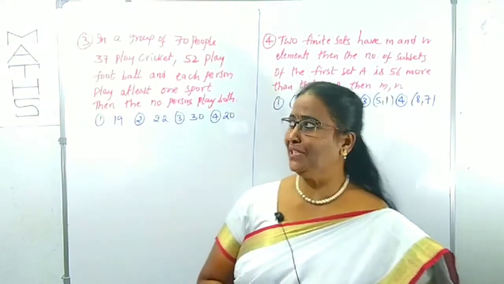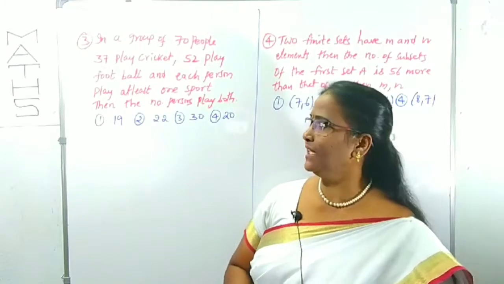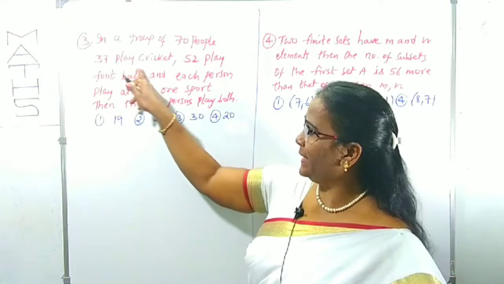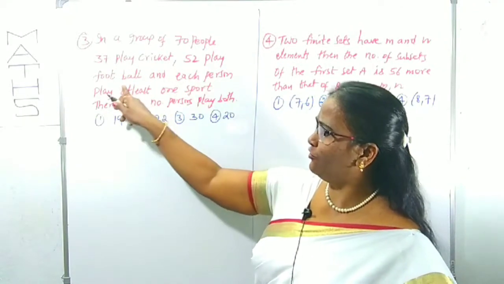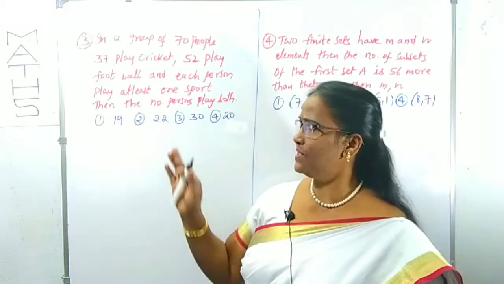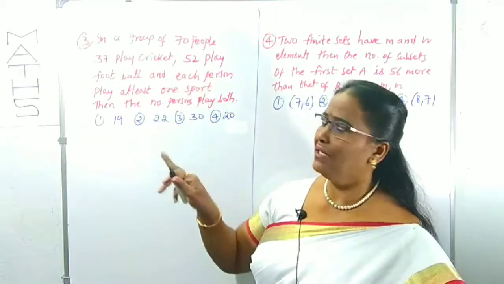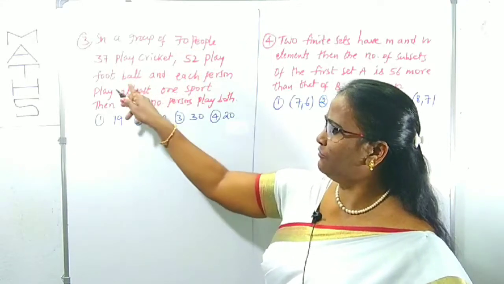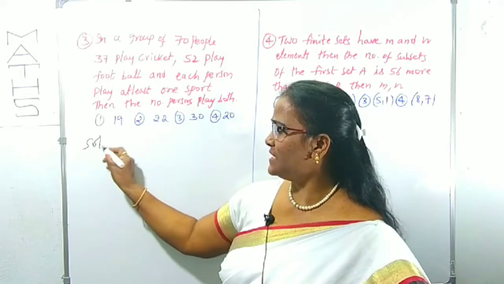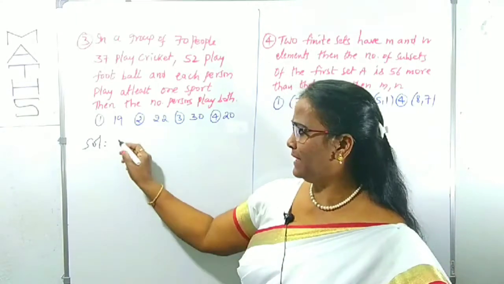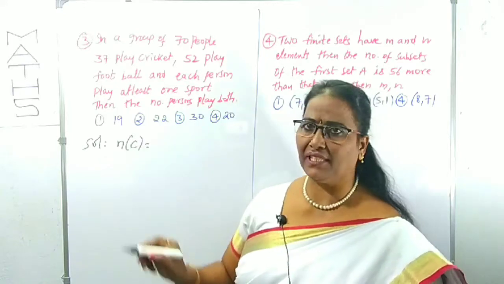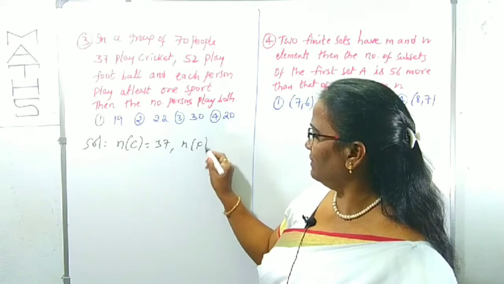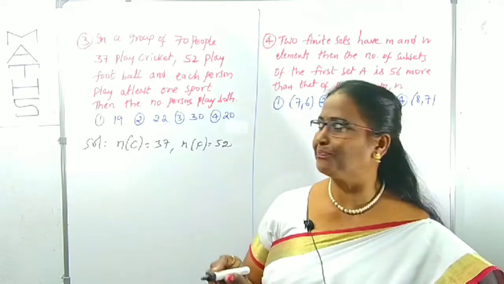See the next question, question 3. It is given that in a group of 70 people, 37 play cricket, 52 play football. There are two sports, cricket and football. For our convenience, the number of persons who play cricket is n of C, C stands for cricket, 37, and n of F, football, is 52. We have to take these, right?